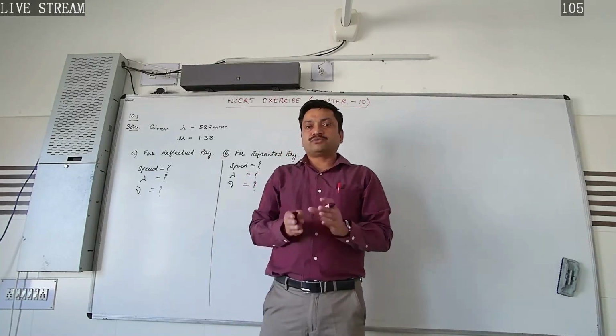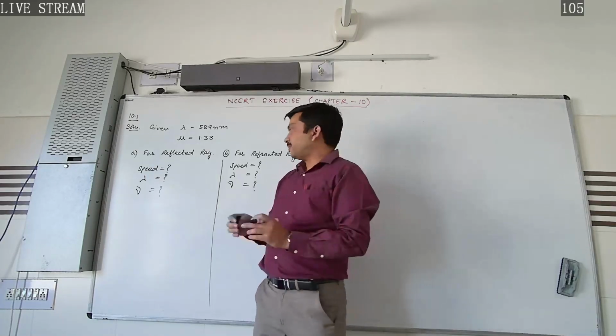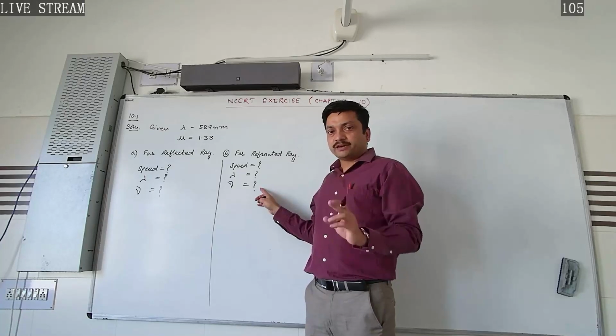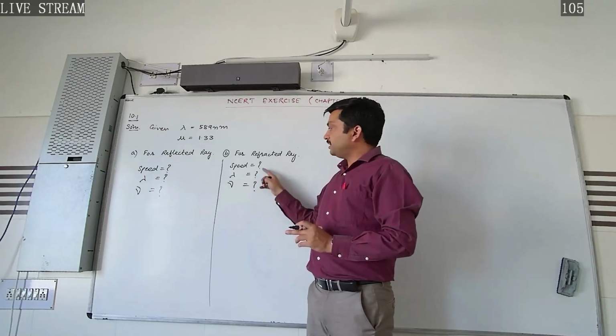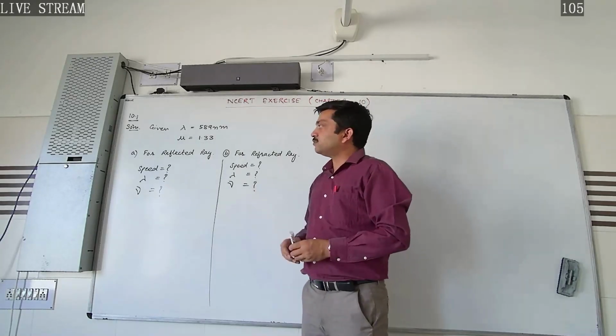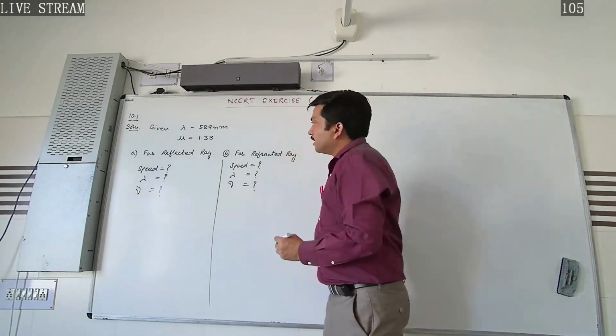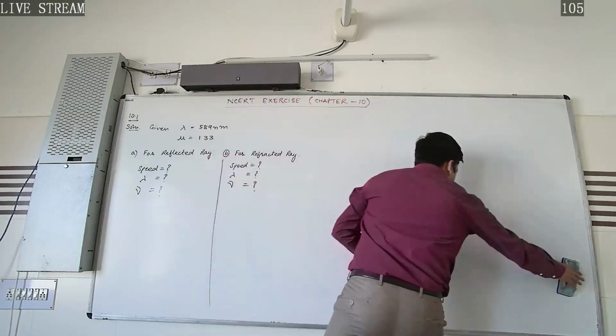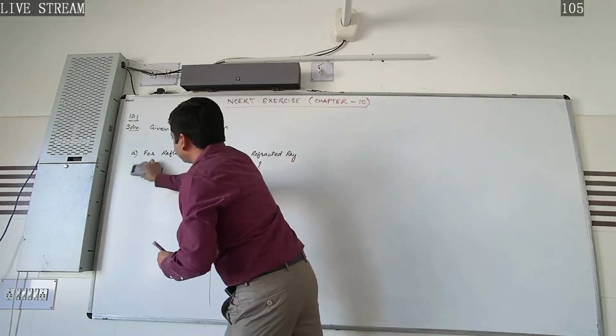But after refraction, the frequency of the light wave remains the same, but the speed and the wavelength change. Let's calculate their values. So here, for the reflected ray, in the solution we will write: